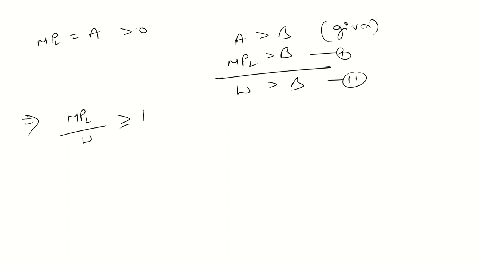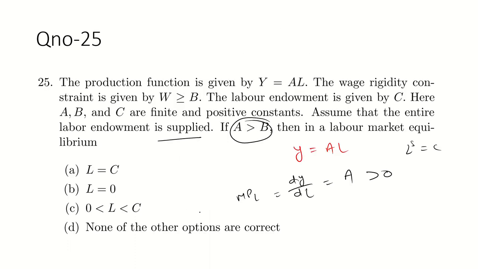So additional labor should be added till all the labor supply is added to this firm. So all the labor supply should be here, up to the point of C.